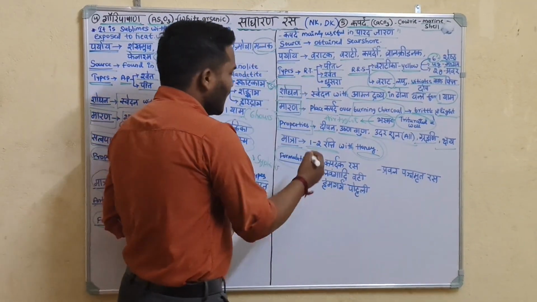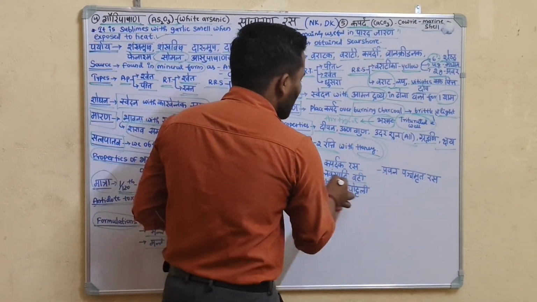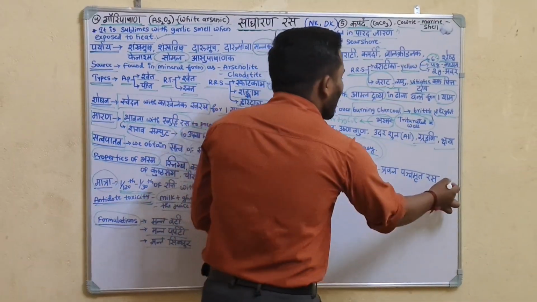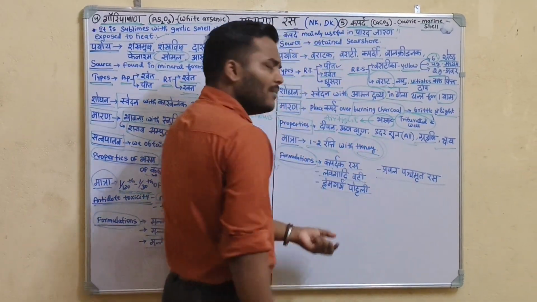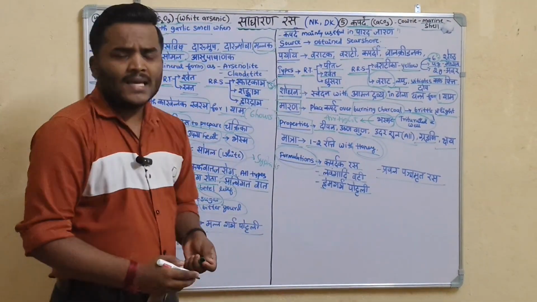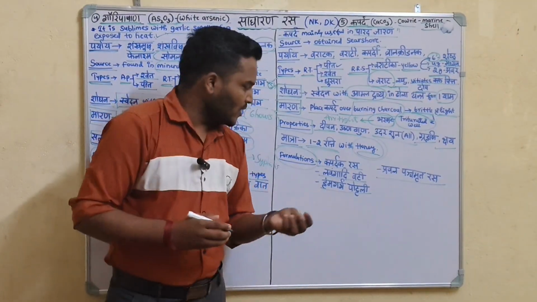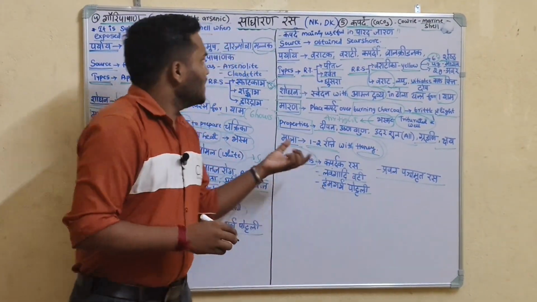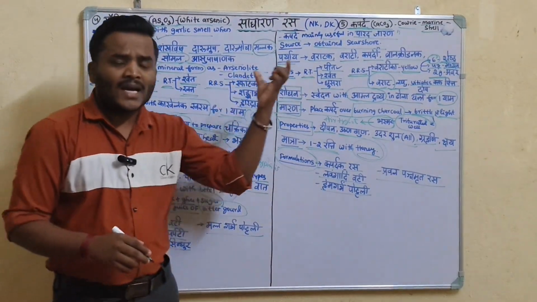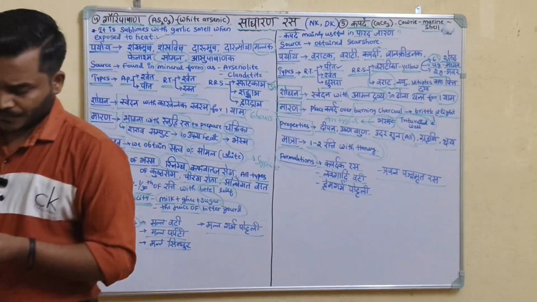Formulations of Kaparda are Kaparda Rasa, Lavangadi Vati, Hemagarbha Pottali and Pravala Panchamrita Rasa. Among these, Hemagarbha Pottali was a question asked last year in paper 2. This is about Gauri Pashana and Kaparda, okay.